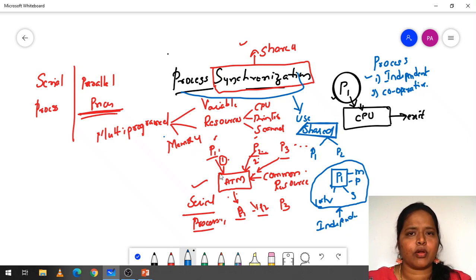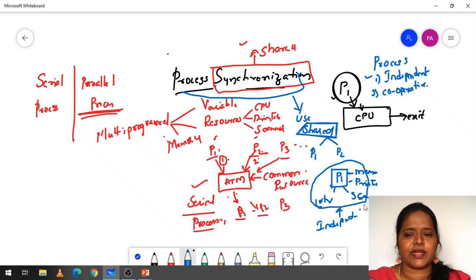Independent means not depending on any other process for completion of its work. For example, P1 is an independent process which has its own memory, printer, scanner, and local variables. It does not depend on any other process for its execution. Those types of processes we call independent processes.